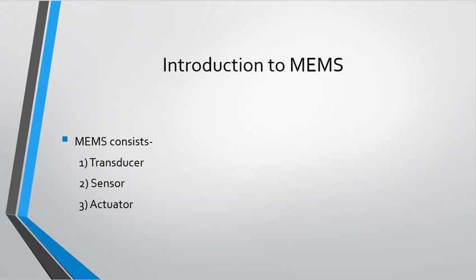MEMS is a manufacturing technology for designing and creating complex mechanical devices and systems as well as their integrated electronics using batch fabrication techniques. MEMS consists of transducers, sensors and actuators. A transducer is a device that transforms a signal or energy into another form.